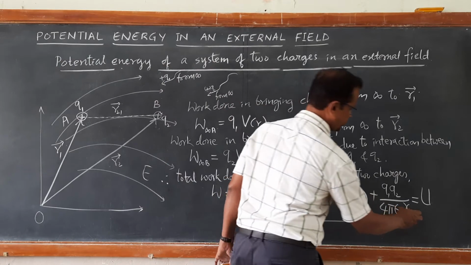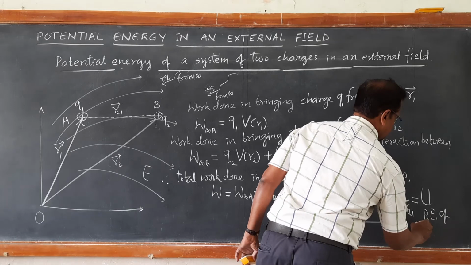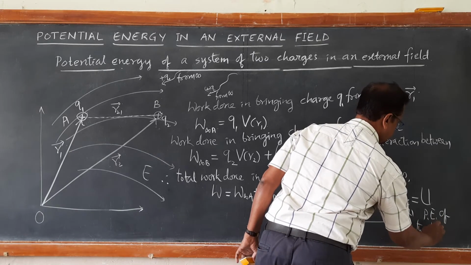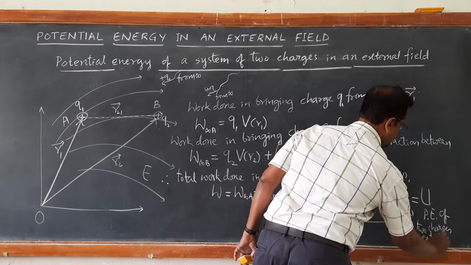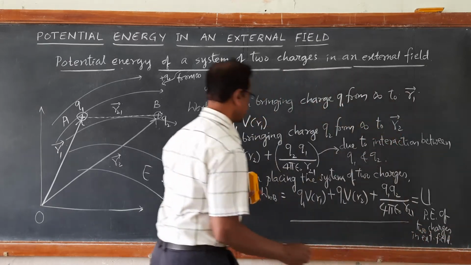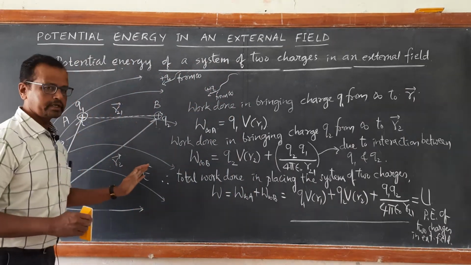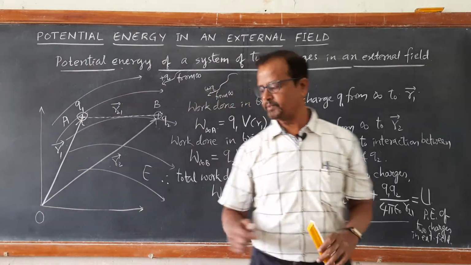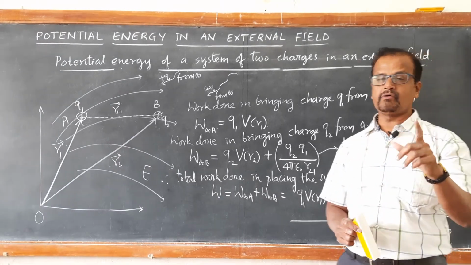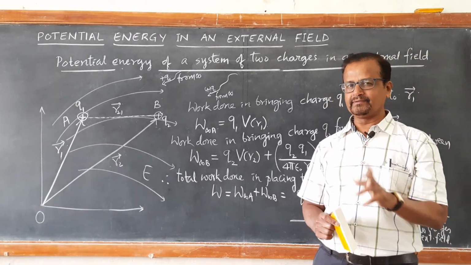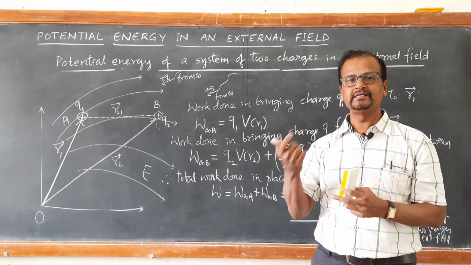U is the notation for writing potential energy. Potential energy of two charges in external field. This itself is stored in the form of total potential energy of Q1 and Q2 placed in an external electric field E, right? So this is a very important equation. This also helps us to find the potential energy of a dipole placed in an external electric field. That is what we are going to discuss in the next video.